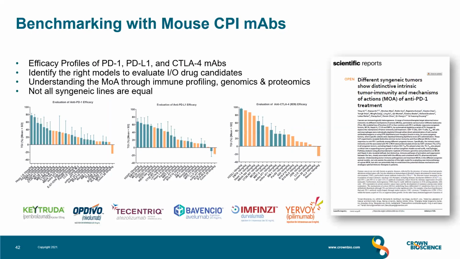So most checkpoint inhibitors were profiled in syngeneic models. So for example, anti-PD-1 proof of concept was conducted in MC38. We have a panel of 12 models which have been extensively profiled genomically, immunologically, and phenotypically, all at the baseline and post-treatment using different agents for benchmarking with different checkpoint inhibitors. And this facilitates the easy selection of suitable models.